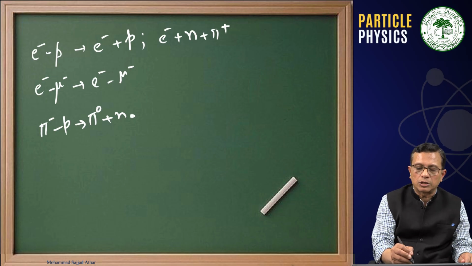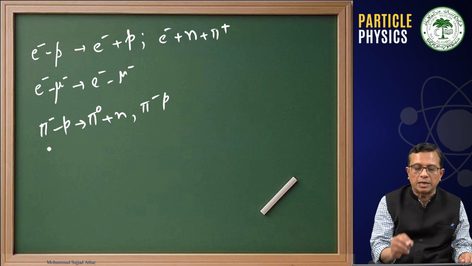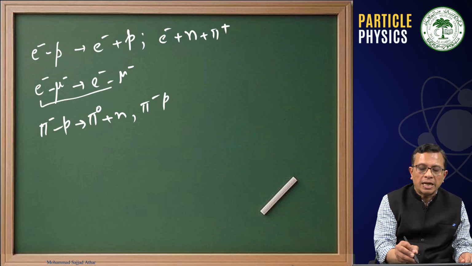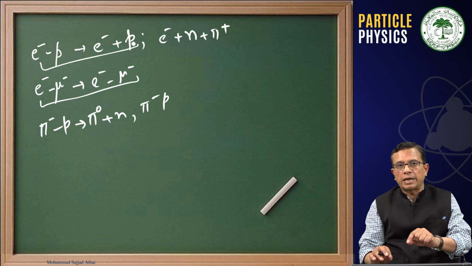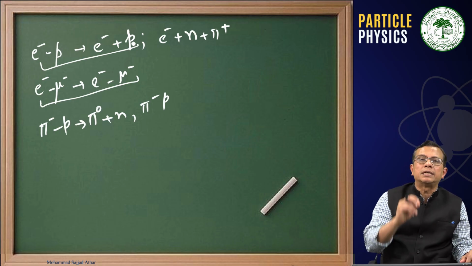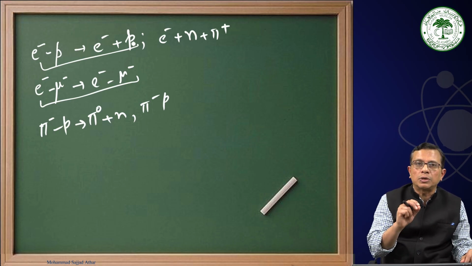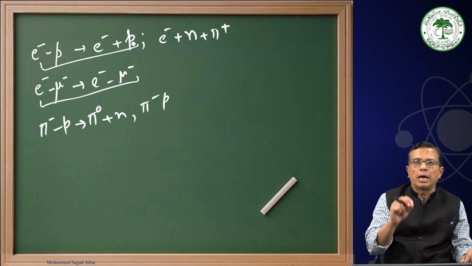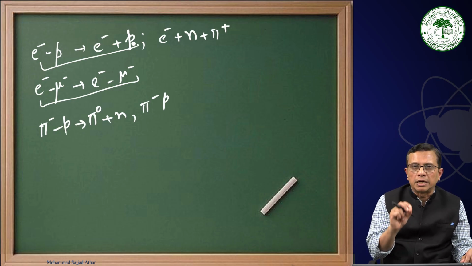Similarly, here you can have even elastic scattering, pi minus p in the initial state and pi minus p in the final state. These are electromagnetic interaction processes. Electron is interacting with a proton, but this interaction may also take place via Z0 exchange, which is a neutral current interaction mediated by a weak boson, and that weak boson is a Z0 boson.